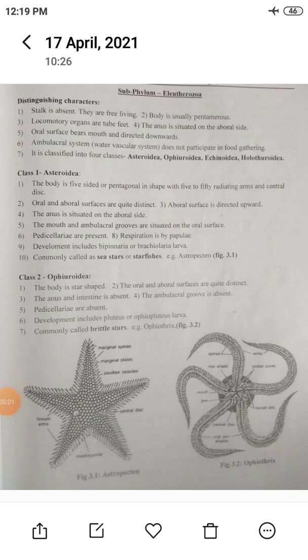In the last lecture, we discussed the classification of phylum Echinodermata. There are two subphyla into which phylum Echinodermata is divided. First is the Eleutherozoa and second is the Pelmatozoa. So, Eleutherozoa. What is Eleutherozoa?